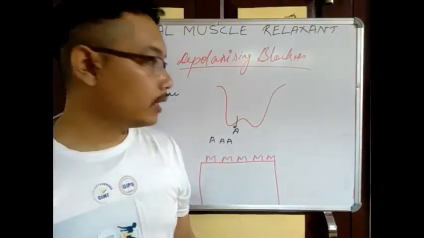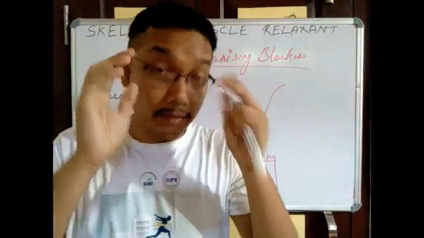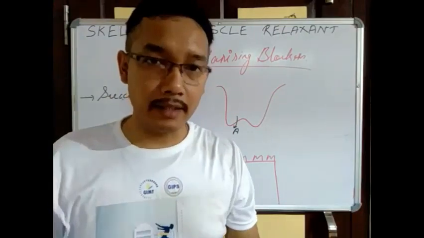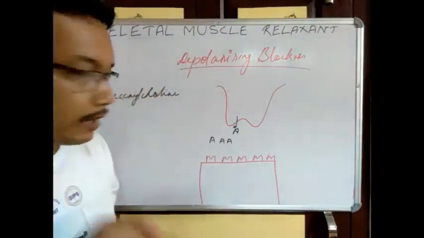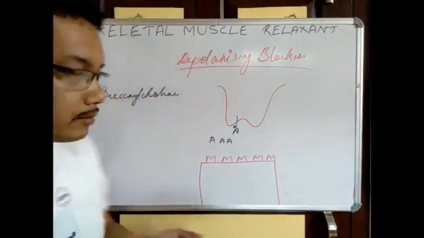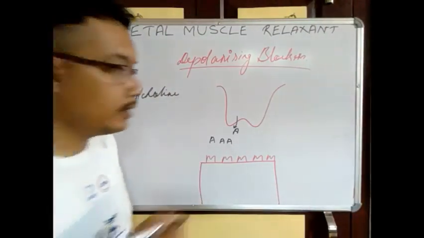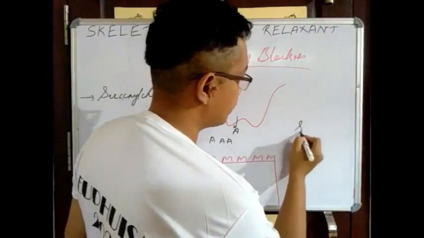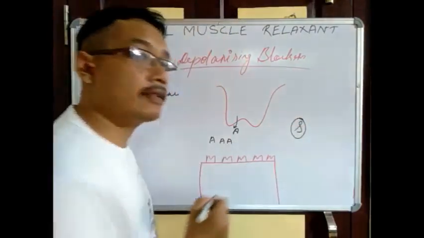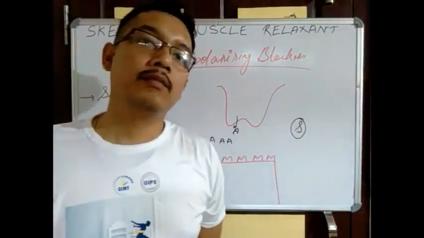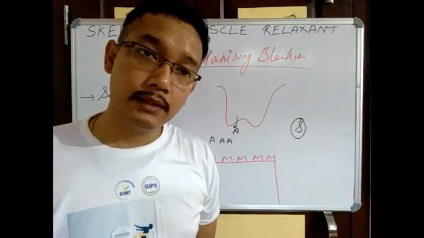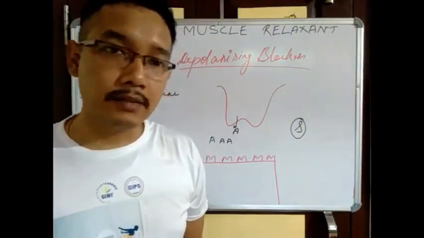Succinylcholine, and we have to understand the mechanism of action very nicely. It is a bit confusing, not exactly confusing, but you have to understand. You see, the succinylcholine, I'm writing here S. It is a kind of acetylcholine, but there is an advantage. What is the advantage?